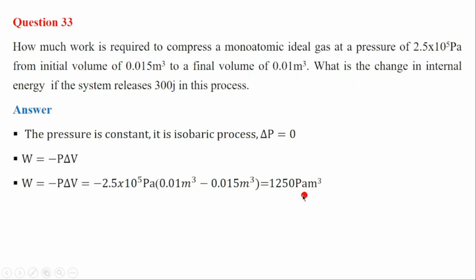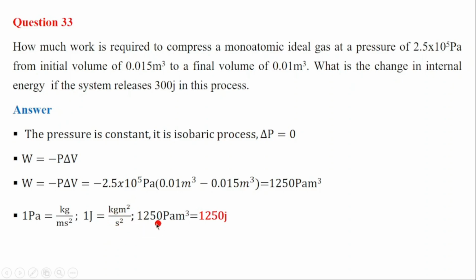Then we get 1250 Pascal meter cube as the work done. So let's convert this into joule. We know 1 Pascal is equal to kilogram per meter second square. If we multiply Pascal by meter cube, the meter cube will cancel with the m to remain with meter square. So we get kilogram meter square per second square, which is joule.